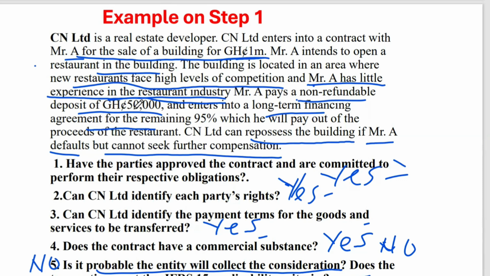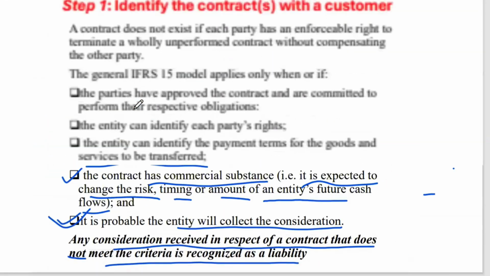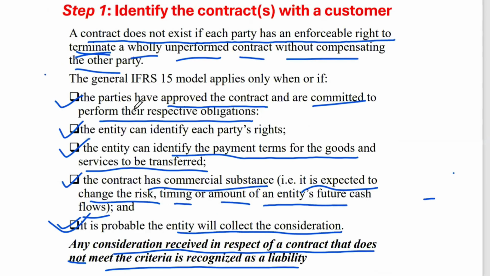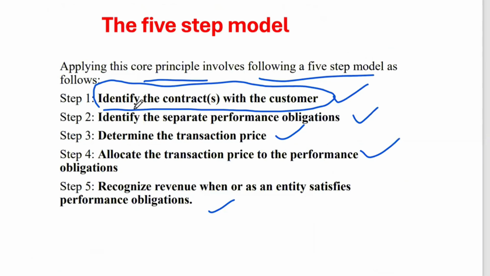And then we also have to wait till the entity's performance obligation is complete and substantially all of the consideration in the arrangement has been collected. That's where we can record revenue. So then the 50,000 will be in our books as a liability. So that's it. There's no contract with the customer. So we are done with step 1. Step 1 says identify the contract with the customer.